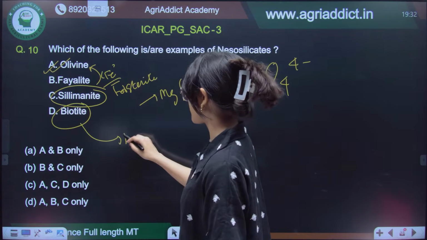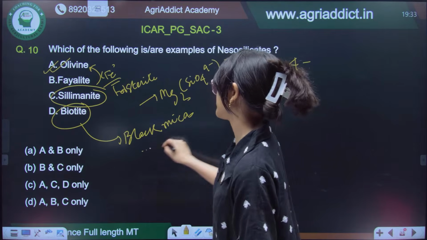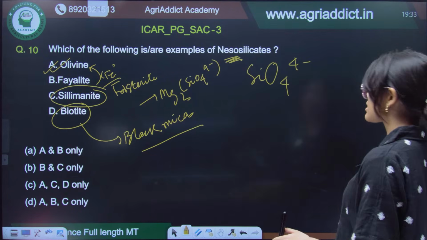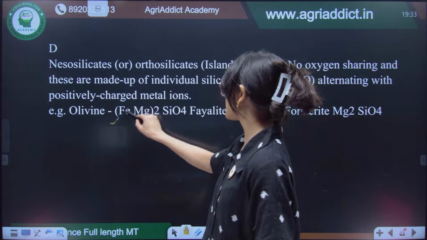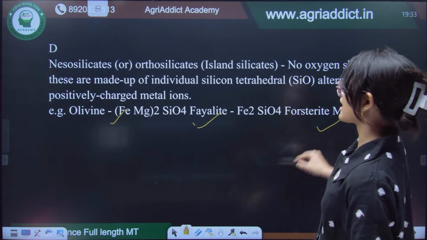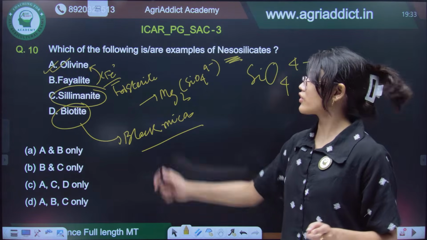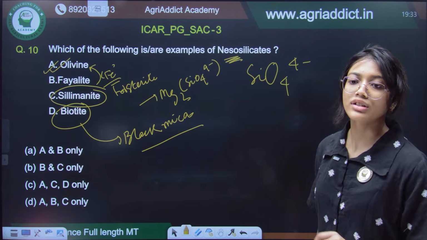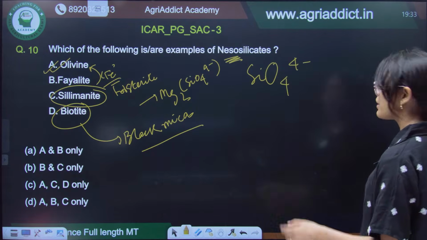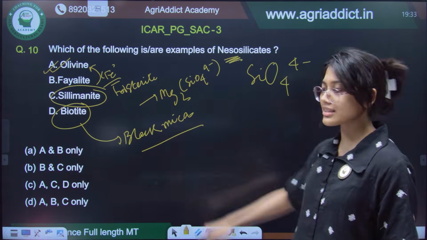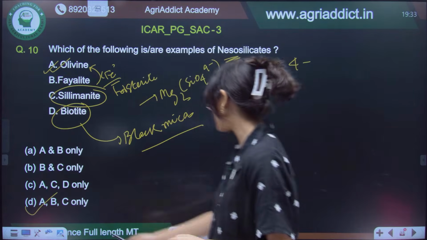Biotite is again black mica. So, biotite is not a nesosilicate. So, all of the three, that is olivine, ferrite, forsterite as well as sillimanite, will fall within the olivine series, because I said that olivine is a group of minerals, okay. But except biotite, all the rest three will fall under the olivine series. So, the answer is A, B and D only.